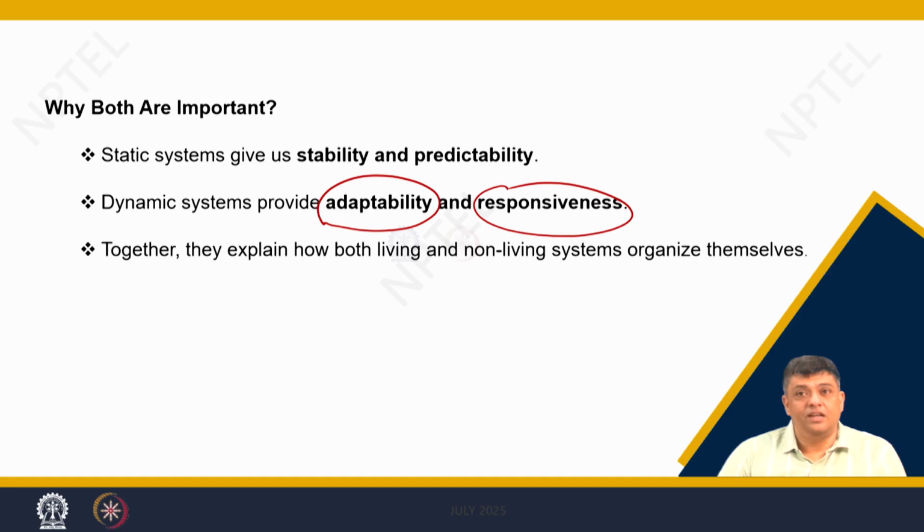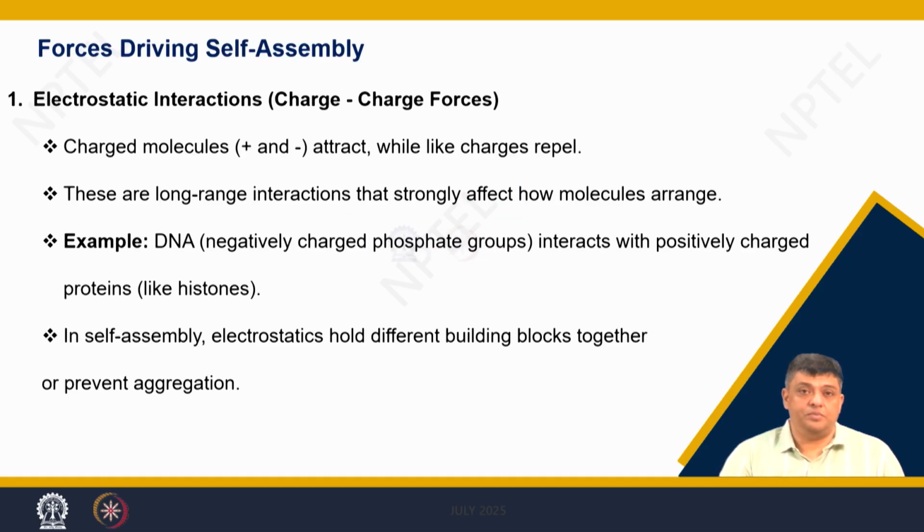And hence, it is not about which of them are important, it is only that together when you look into these two assembly processes, then only you get an overview of the way the living and non-living systems organize themselves.